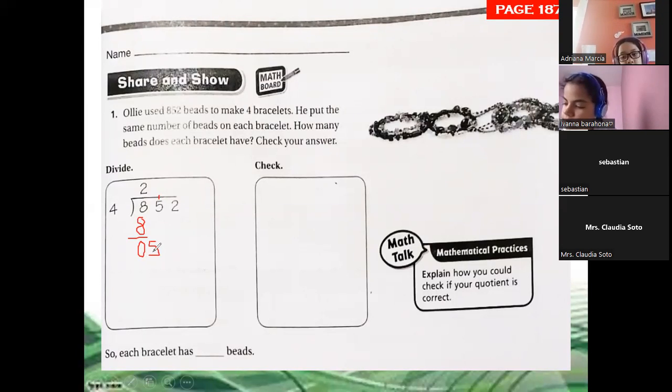Now, next digit, the number 5. Now we have 5. Table of 4. 4 times 4 equals 16. 16 is greater than 5, it's not possible.